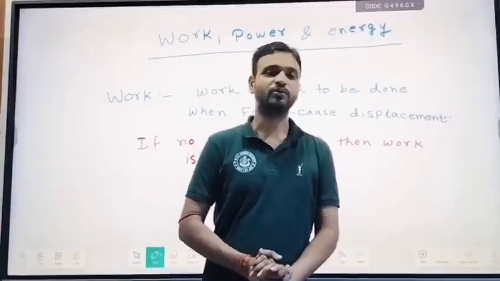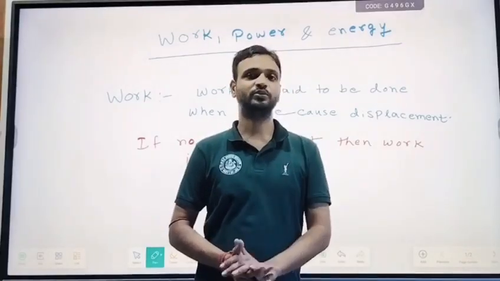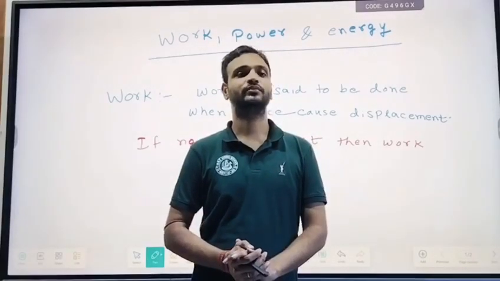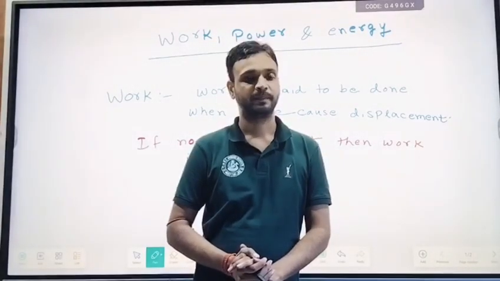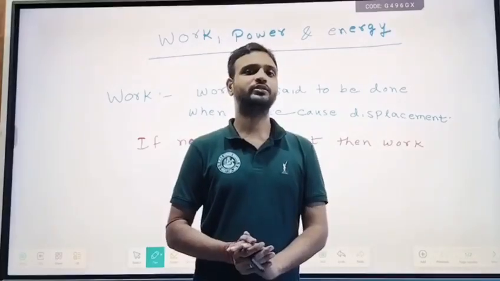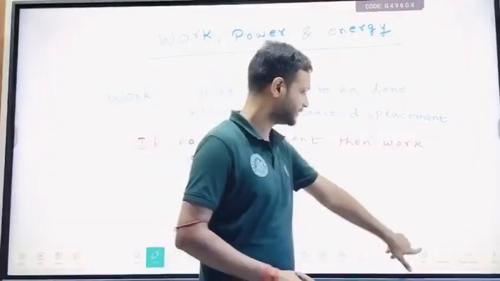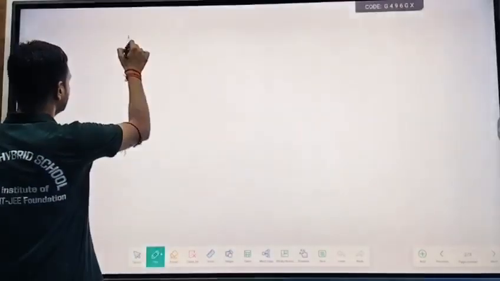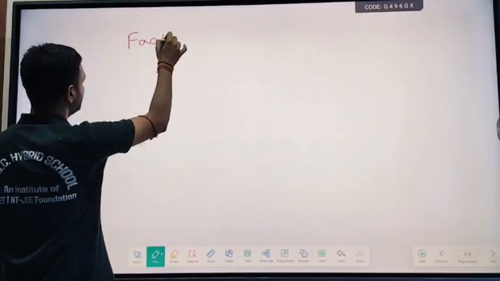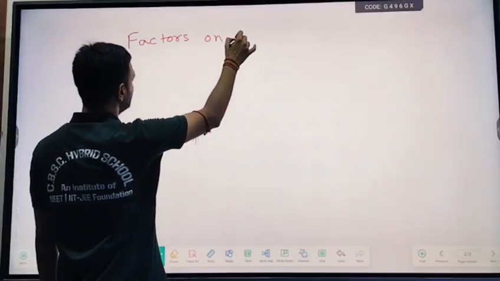We are studying about work, and I told you that work is done when force causes displacement. So now we are going to study the factors on which work depends.